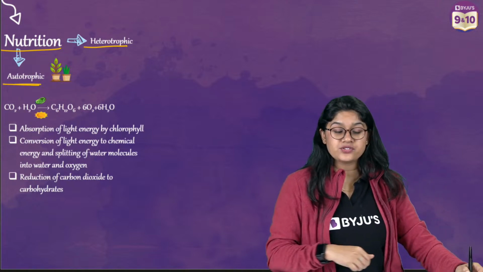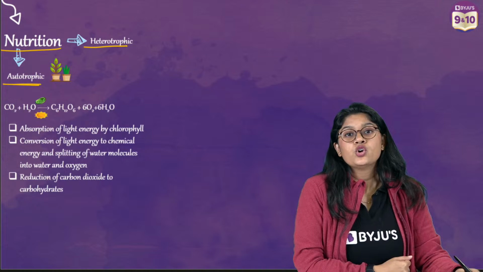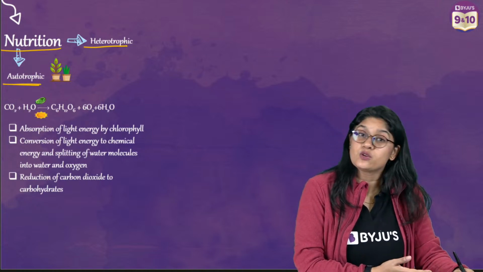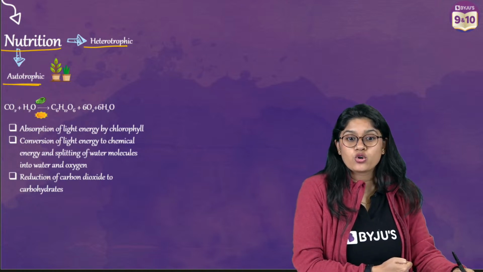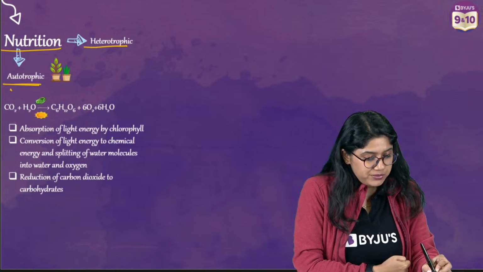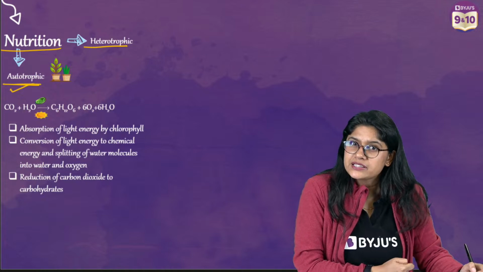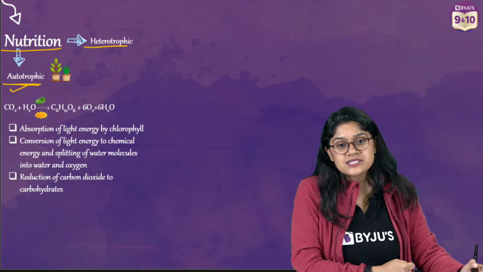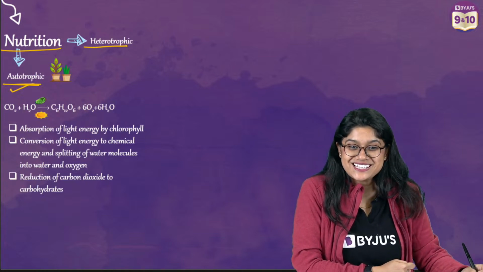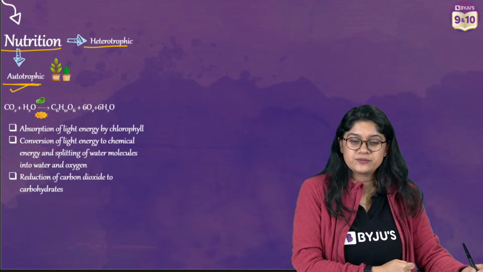Awesome, green plants. Those organisms who can make their own food, we call autotrophs, and the best example is the plant. Plants make their food by the process called photosynthesis.